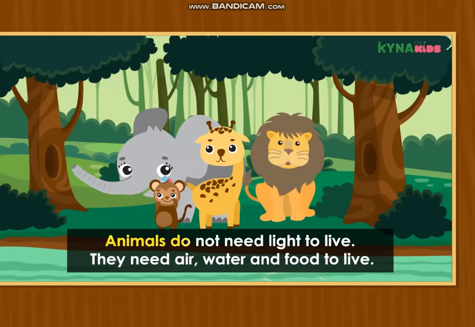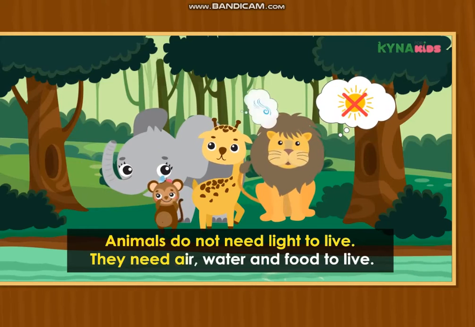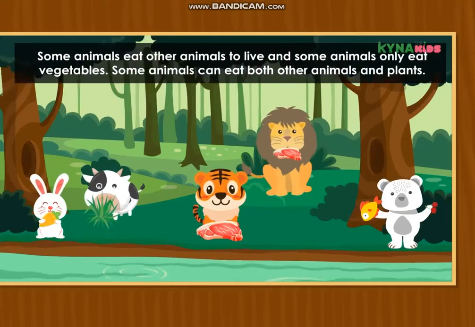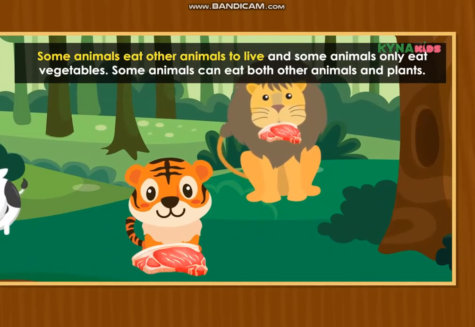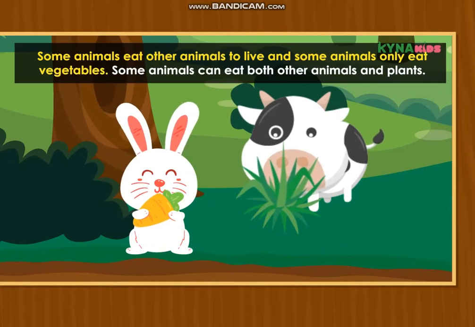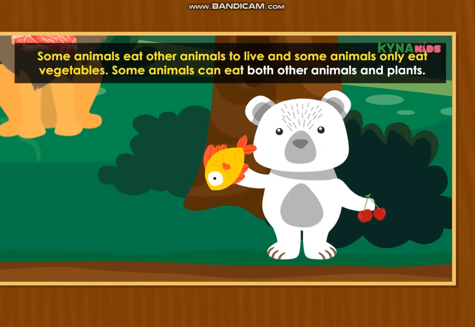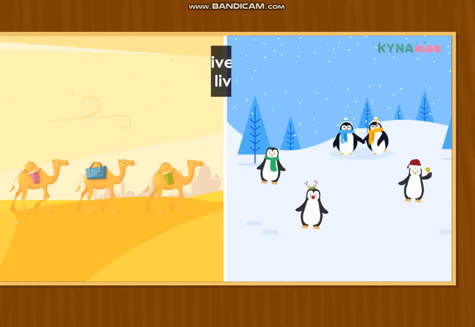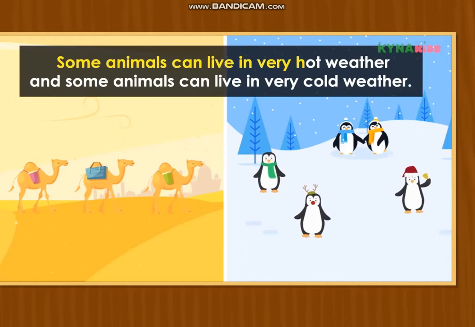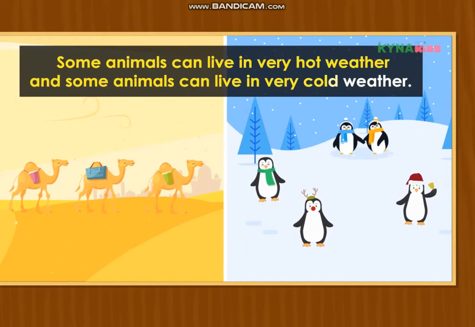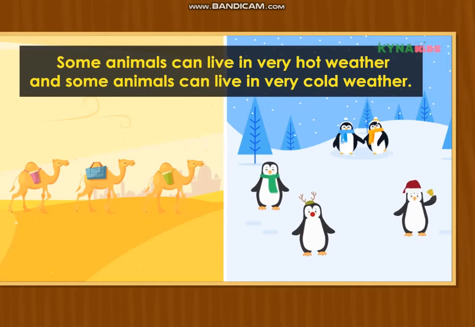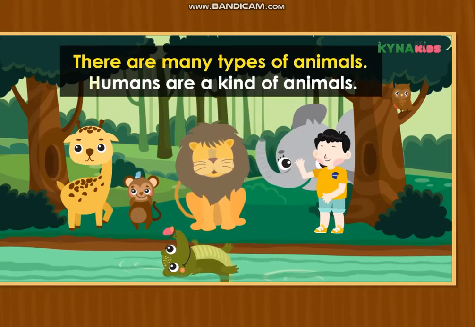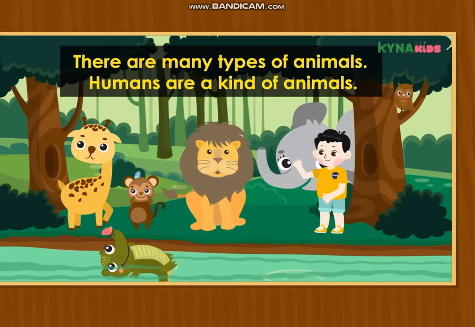Animals do not need light to live. They need air, water, and food to live. Some animals eat other animals to live, and some animals only eat vegetables. Some animals can eat both other animals and plants. Some animals can live in very hot weather, and some animals can live in very cold weather. There are many types of animals. Humans are a kind of animals.